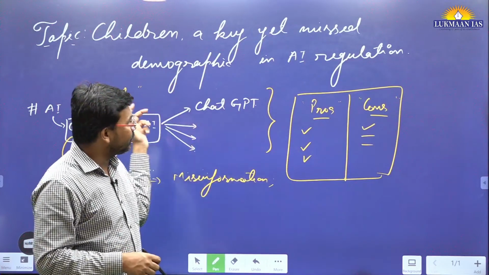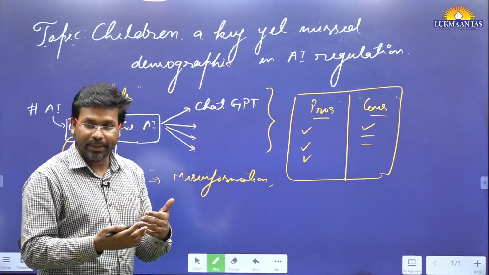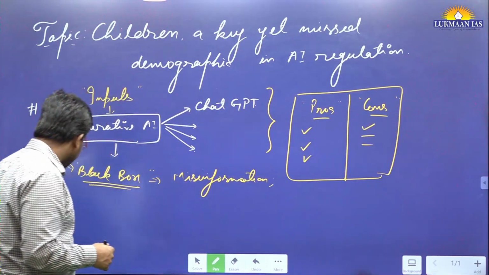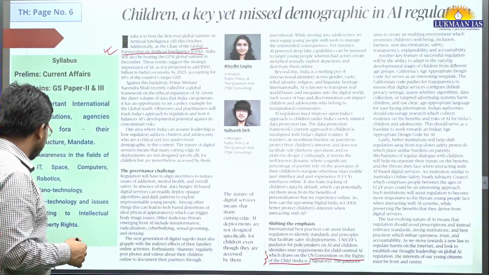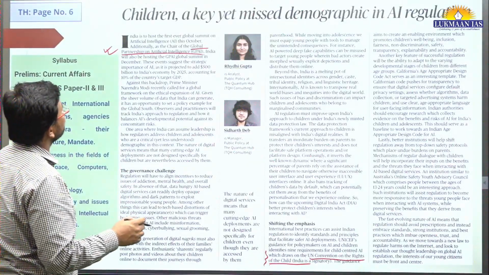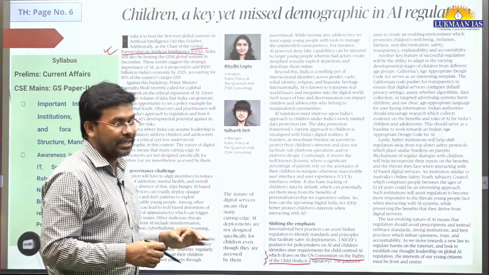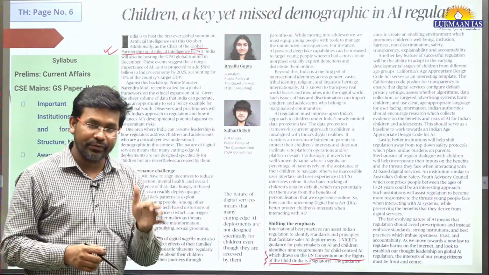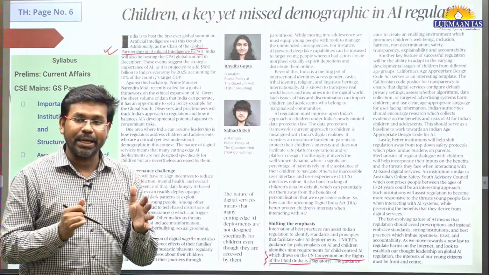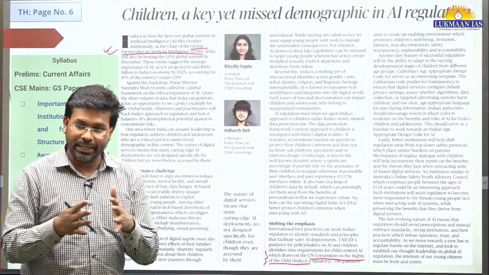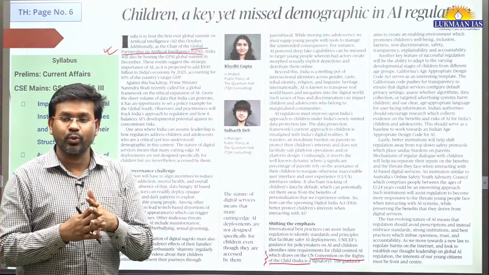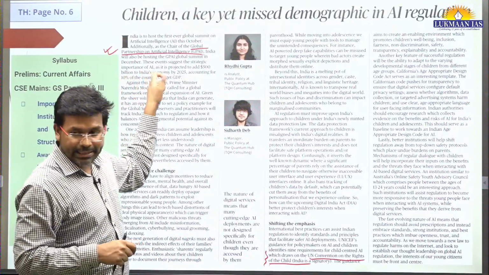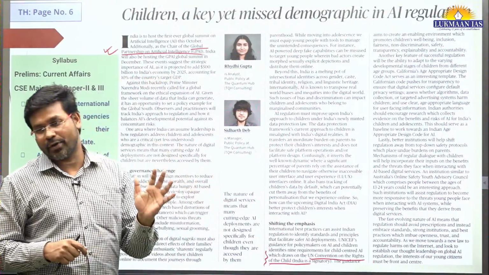So when artificial intelligence was being developed, at that point of time, a partnership emerged. The name of that partnership is the Global Partnership on Artificial Intelligence. India has joined it and became one of the founding members. Initially there were many countries who had visualized this particular thing, and India joined as a founding member.